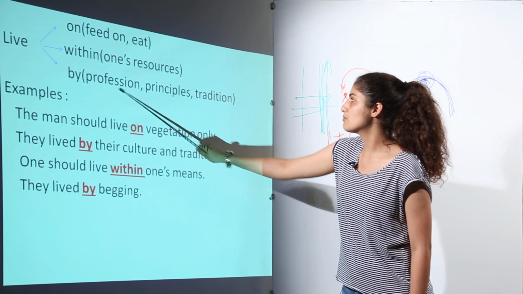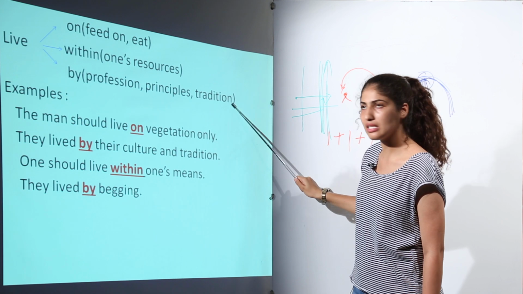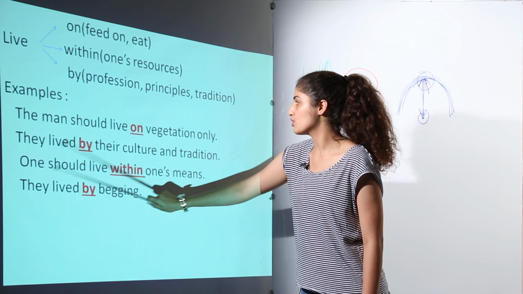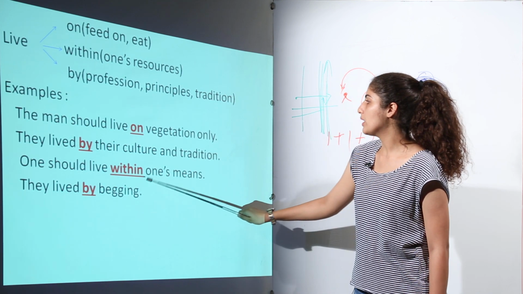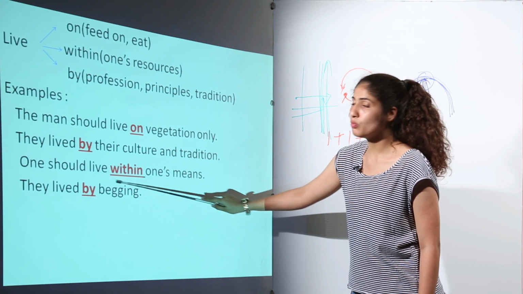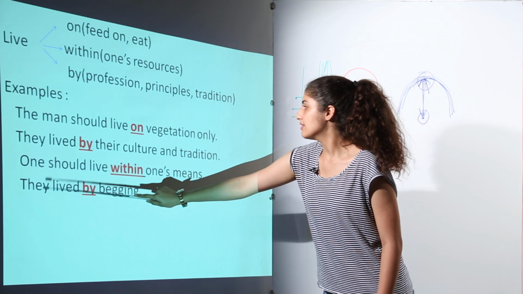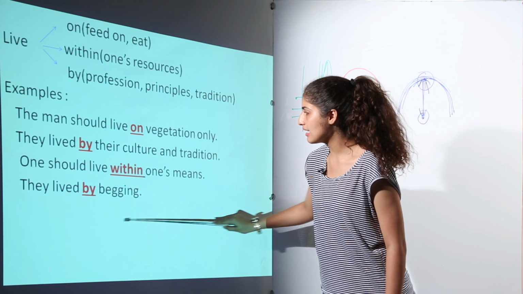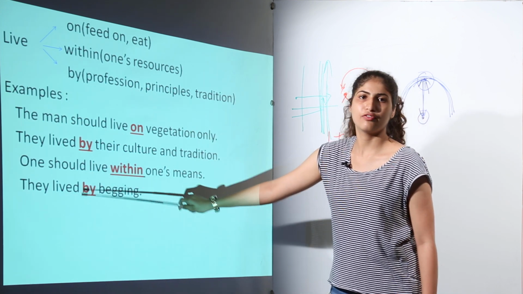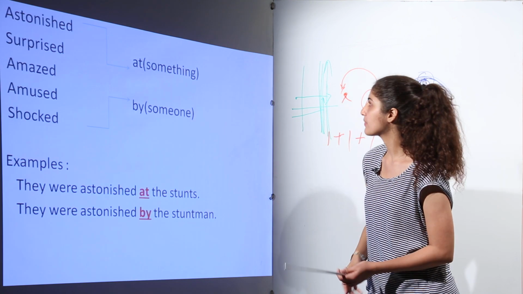See, we have already discussed profession, principles and tradition. When it has that meaning, it will take "by", therefore "by" is used. One should live within one's means. Now they are talking about one's resources. They lived by begging. Now here begging is used as a profession, therefore it will take "by".